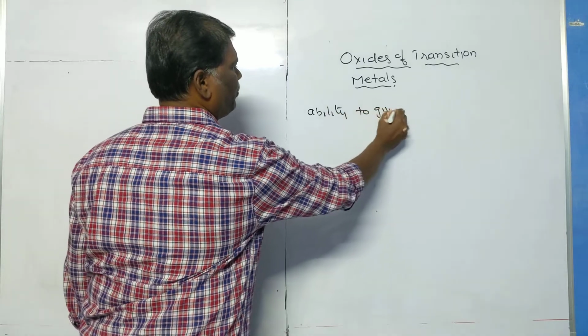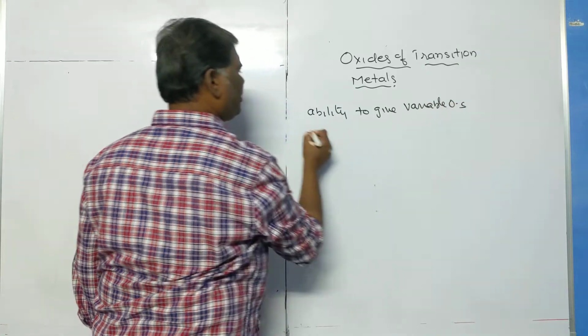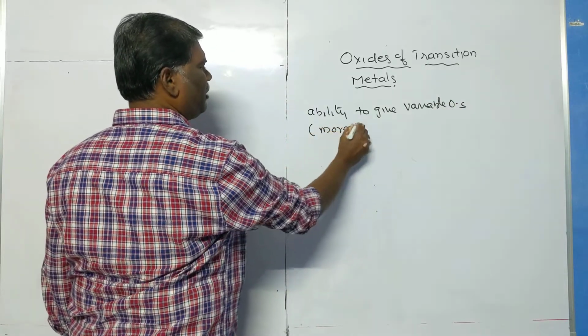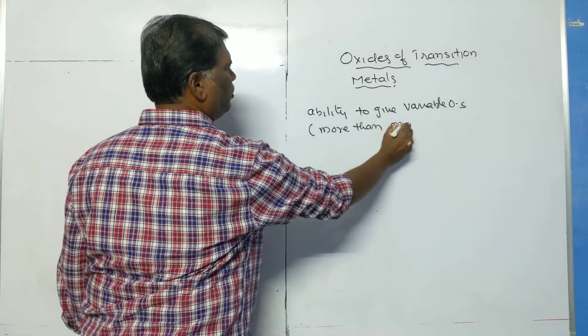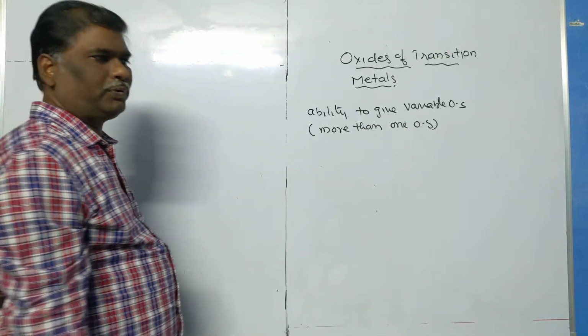They have the ability to give variable oxidation states. Variable oxidation state means more than one oxidation state. Thus they form many compounds.